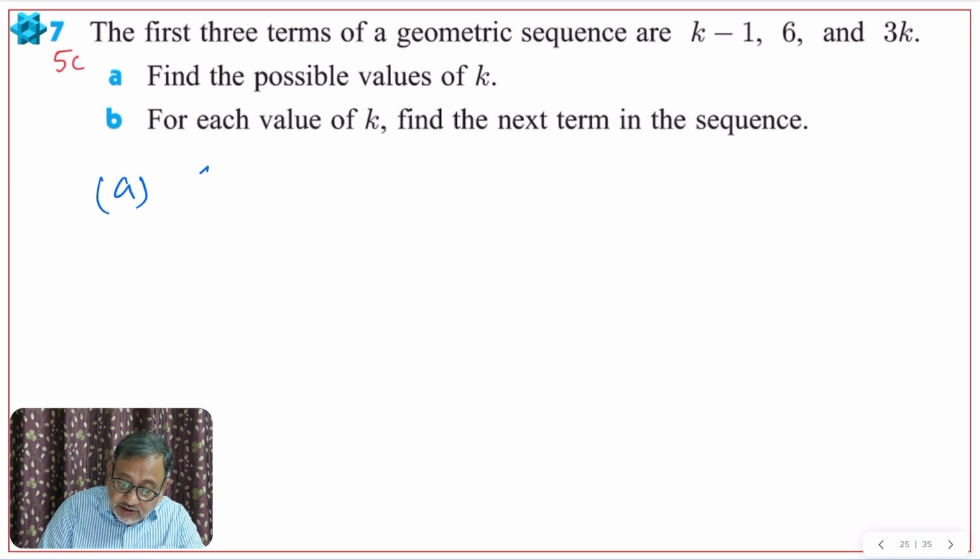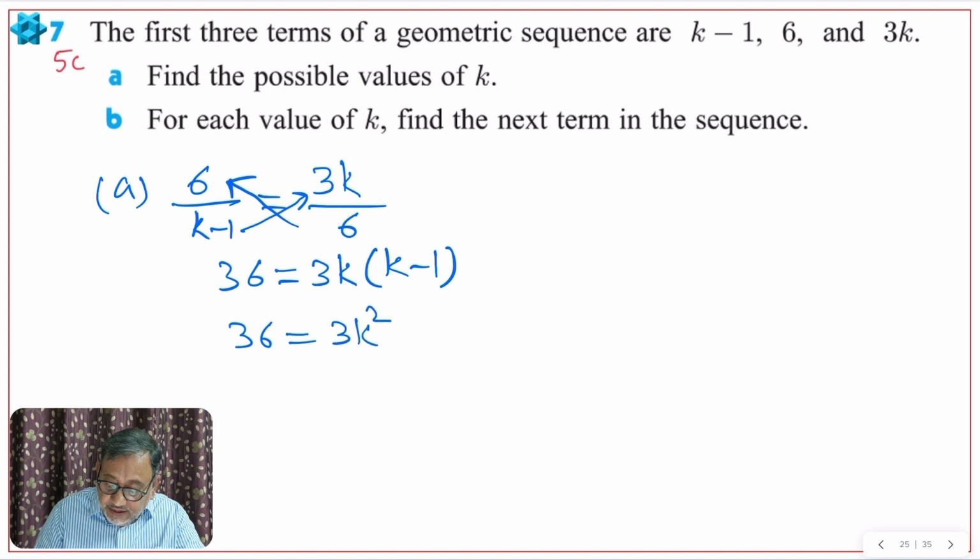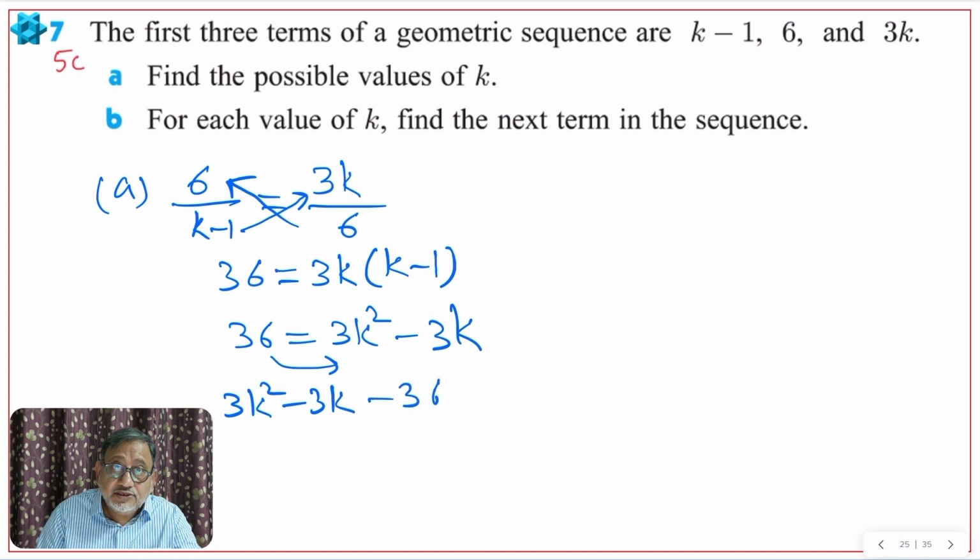Second term 6 divided by first term k minus 1 is equal to third term 3k divided by second term 6. Now cross multiply. So 36 is equal to 3k times k minus 1, so 36 is equal to 3k square minus 3k. Now simplify: 3k square minus 3k minus 36 is equal to 0.